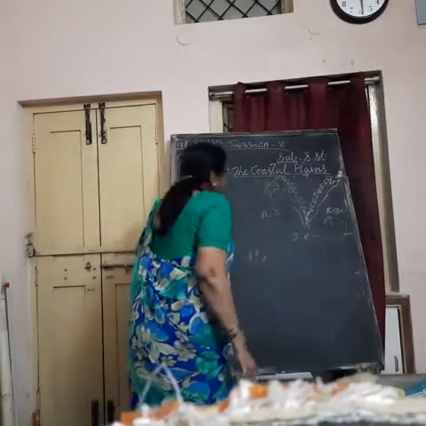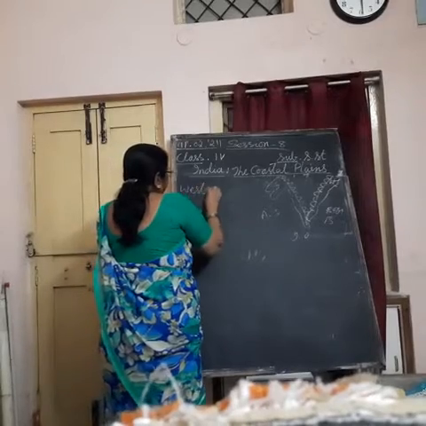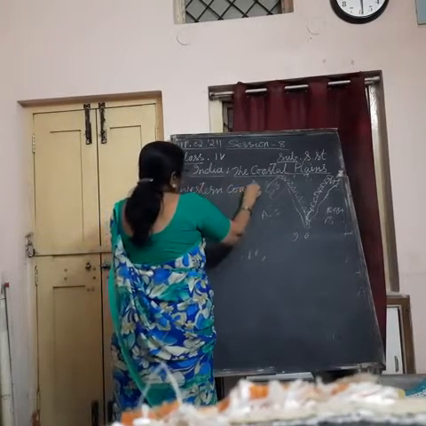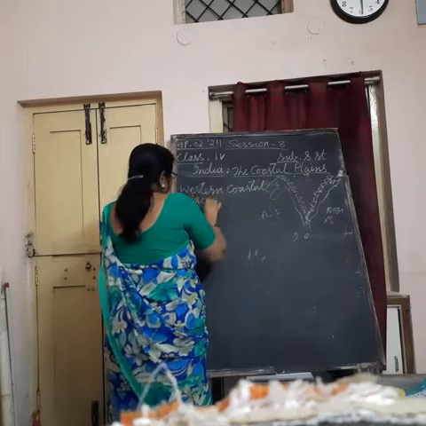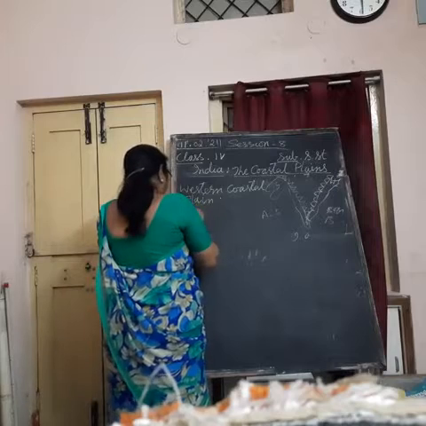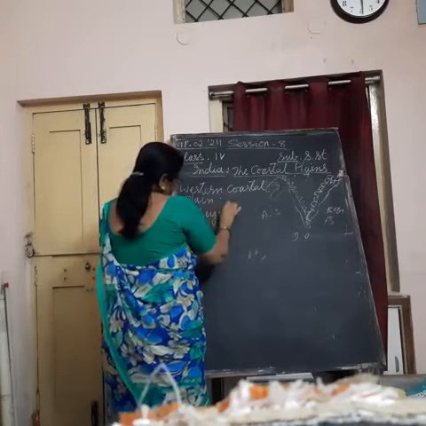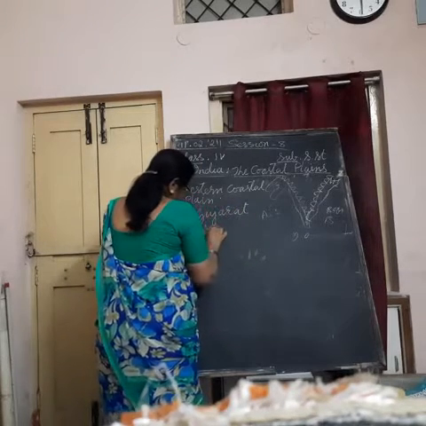So which states come under western coastal plain? Which states come? One Gujarat. Second Maharashtra.